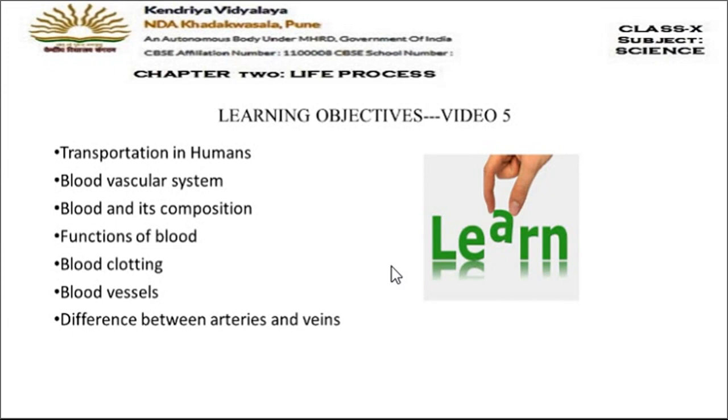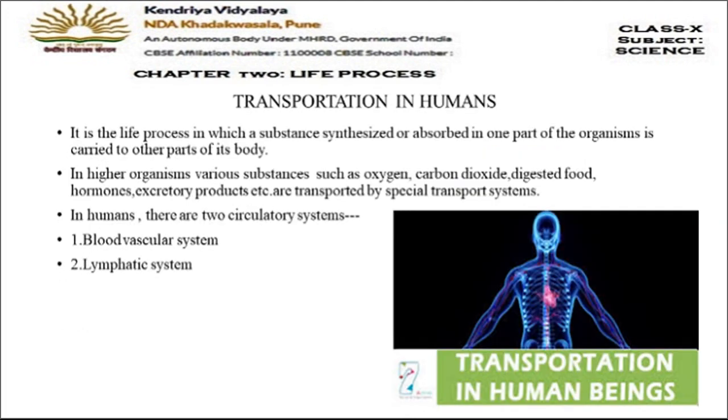This is video 5 of the chapter. Let's have a quick look at the learning objectives. Transportation in humans, blood vascular system, blood and its composition, functions of blood, blood clotting, blood vessels and the difference between arteries and veins are the topics to be covered in the video session. So let's start with transportation in humans.